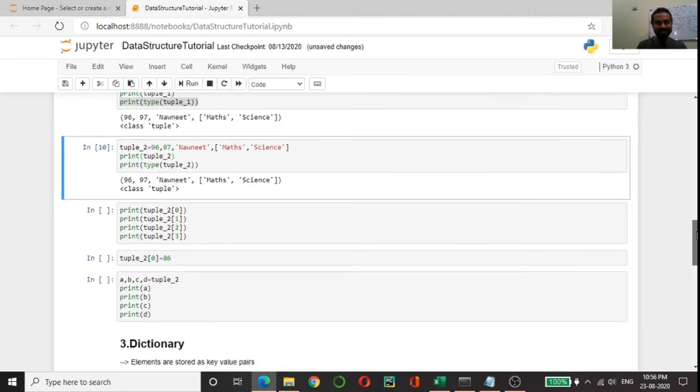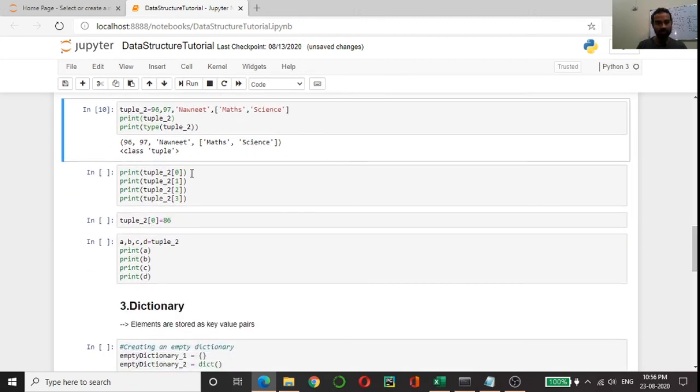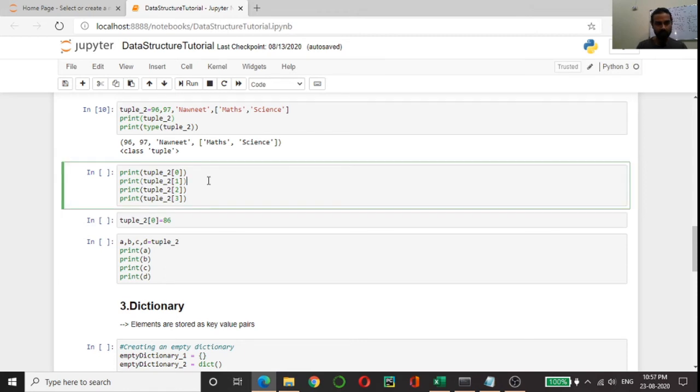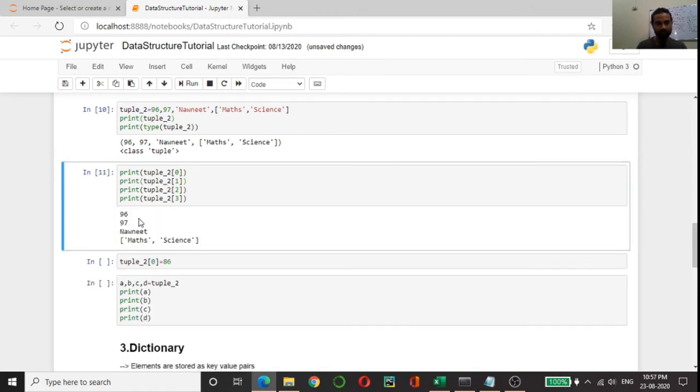And to access the elements of the tuple, it is exactly the same way as we do it for lists. We have to pass the index of that element to access it. So if I run it, you can see the different elements are getting printed as per their index values.